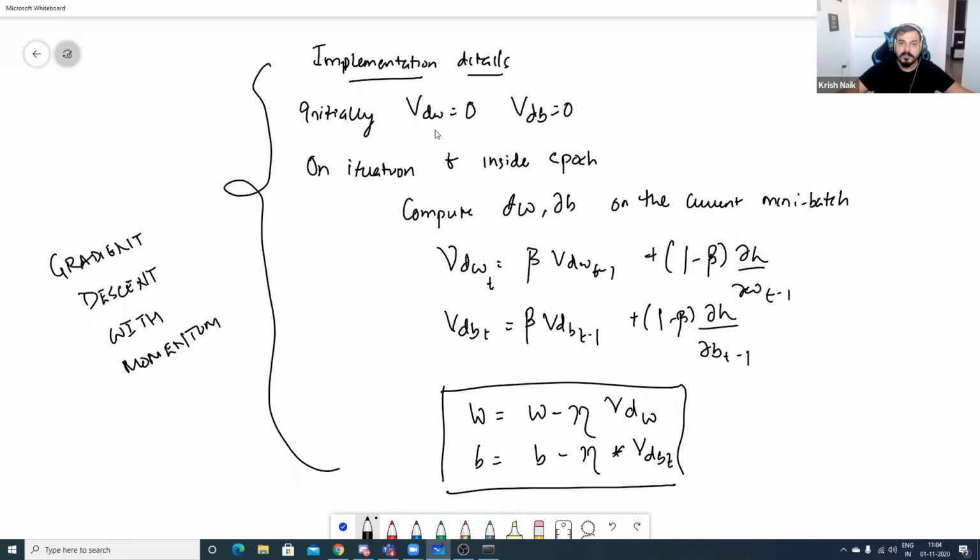Initially, VDW is equal to 0, VDB is equal to 0. Then on every iteration inside an epoch, right? For every mini batch, we will be updating VDW T, which is my moving exponential average, and VDB T. Then I update that particular weight with respect to this. And because of this, what we are achieving is something called smoothening of convergence. And because of this, we will be able to reach very, very quickly. Okay.